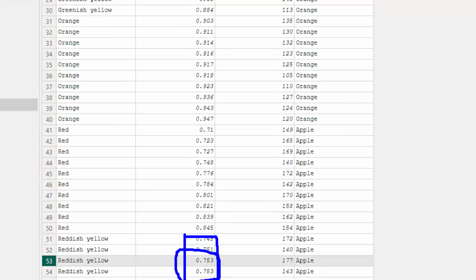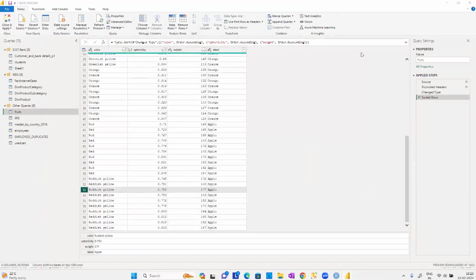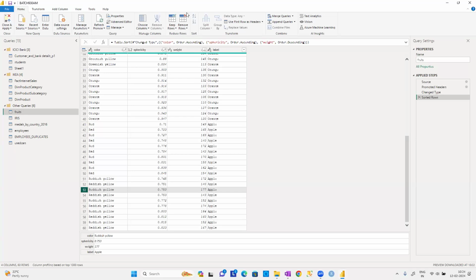Next, who have the same sparsity and the same color, those need to be done in the descending order of the weight. So 177, 143. That is the way we can work with this sorting concept, guys. It looks very simple, but unless you work practically on that, we cannot understand this sorting concept, guys.